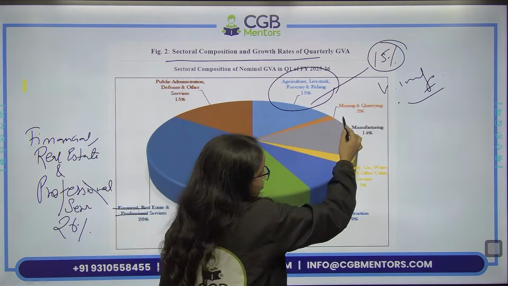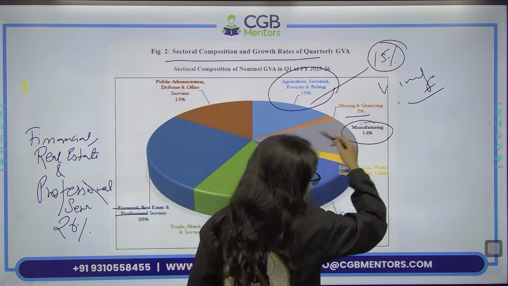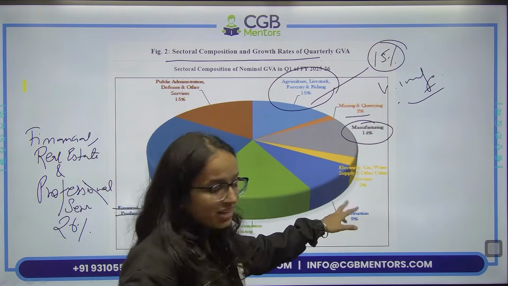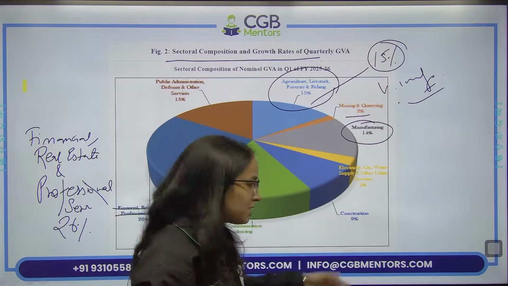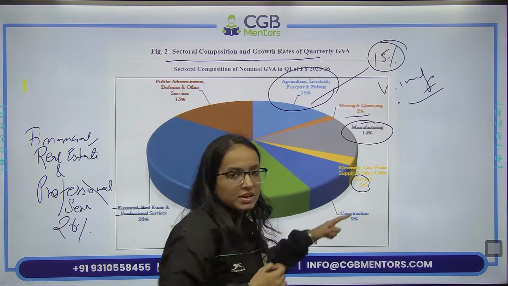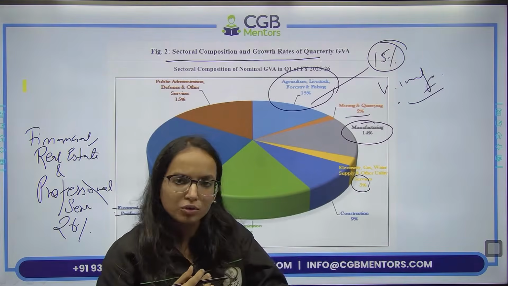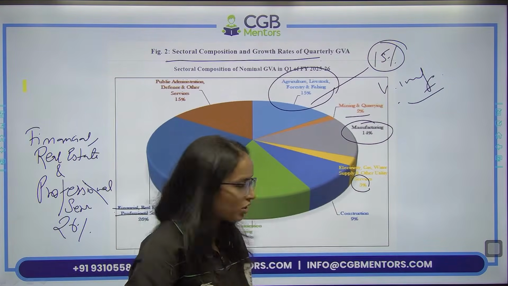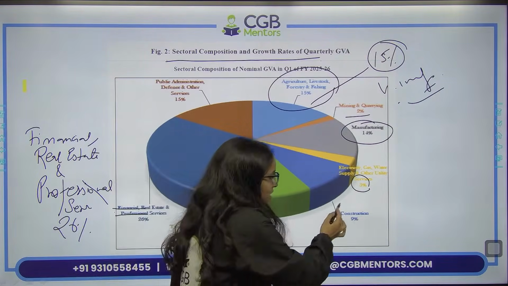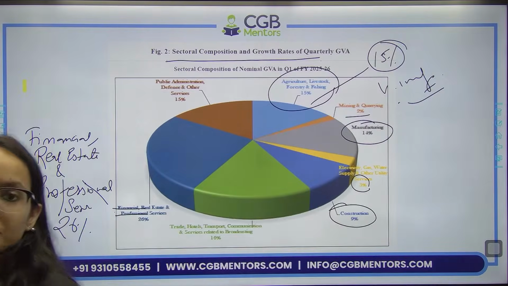Mining and quarrying is 2%, manufacturing is 14%, and then electricity, gas, water and other utility services, they are only 3%. And we have seen that these utility segments have witnessed very nominal growth, right? So only 3% GVA contribution. Construction sector का ठीक ठाक है 9%.